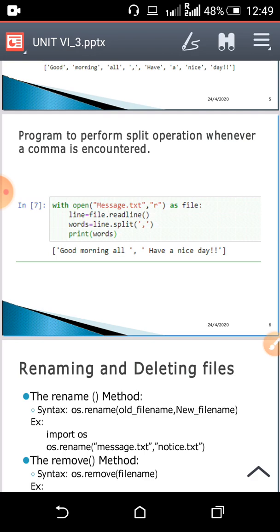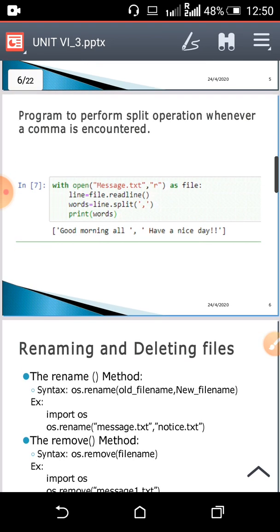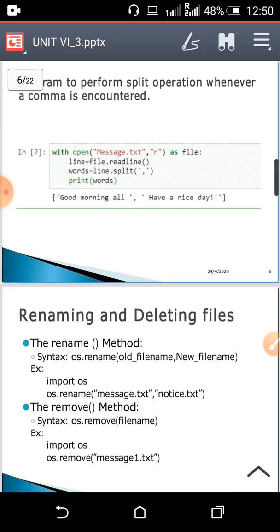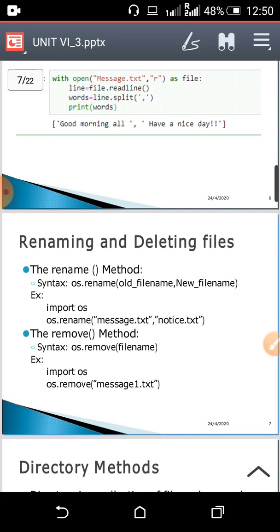Suppose in file message.txt I have written "good morning all," then a comma, then "have a nice day." It is going to split into two words based on that comma. It will split "good morning all" first, that will be one word, and "have a nice day" will be another word. So it split based on comma. By default it is space, or you can give any other character for splitting. So this is about how to split words.